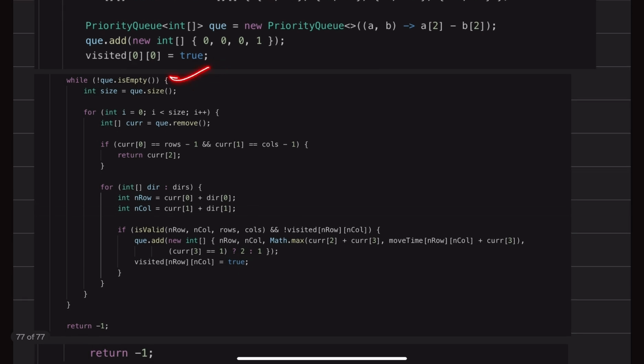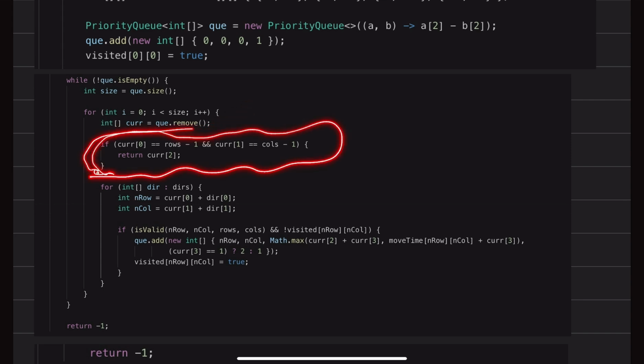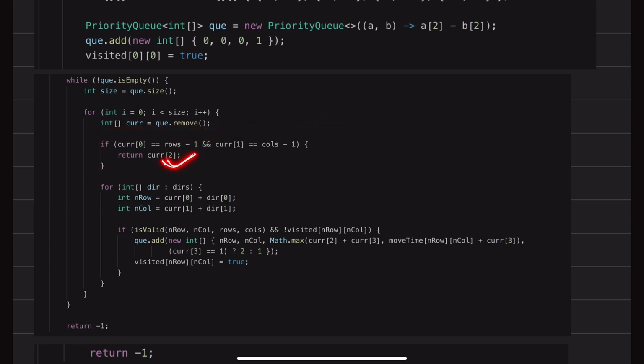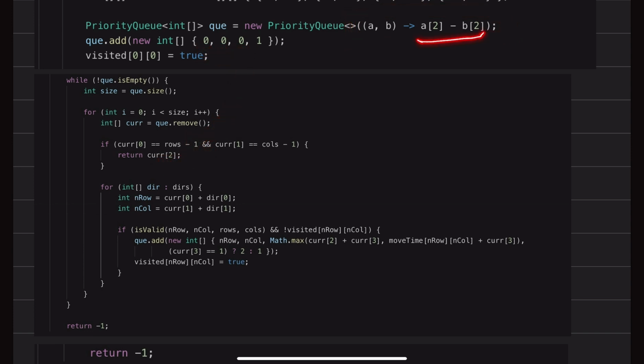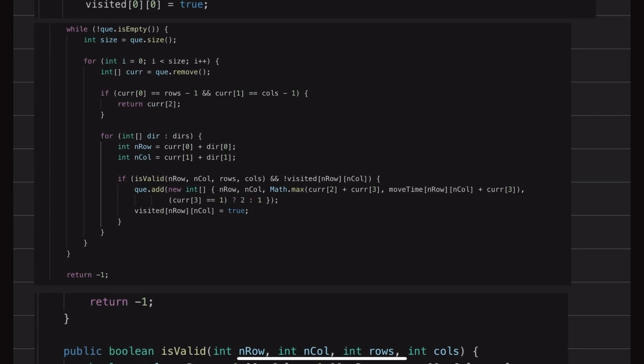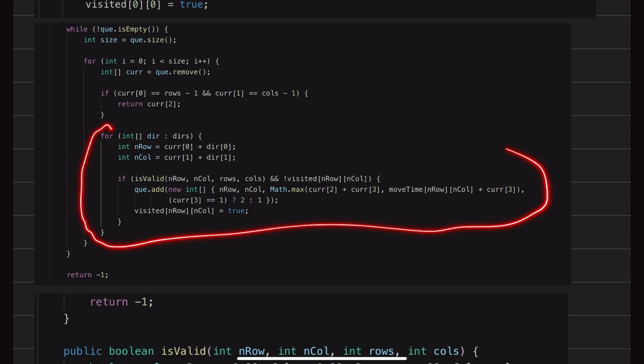I iterate over the queue, remove from the queue, and check if I have reached the last cell. Then I'll return the time, which is at index 2 of the array. That is also how the priority queue uses this information: it compares things based on the time. The time is at the second position, so this position is being compared, and I'll get the minimum time. Then I'm just iterating over all of its neighbors.